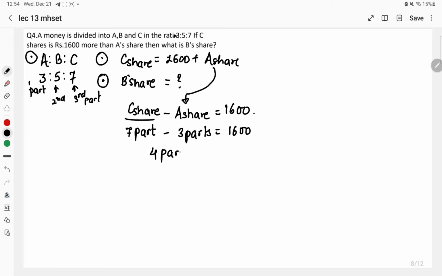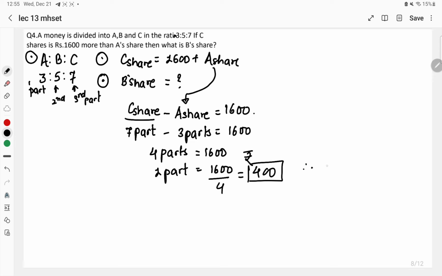4 parts. If the value of 4 parts is 1600, then we can easily find one part. This is equal to 1600 upon 4. It means 400 rupees is the value of one part. So one part is equal to rupees 400. What we have to calculate? We have to calculate B's share. So what are the parts for B given here?